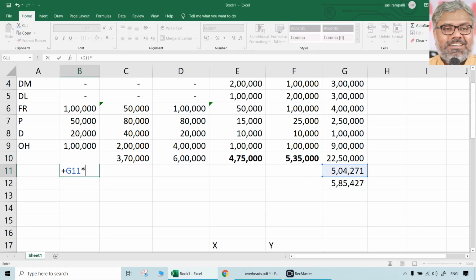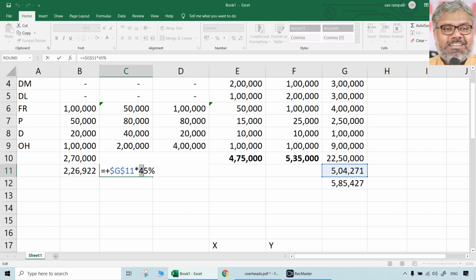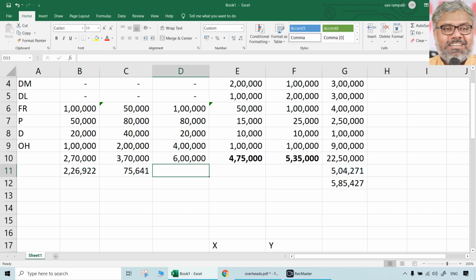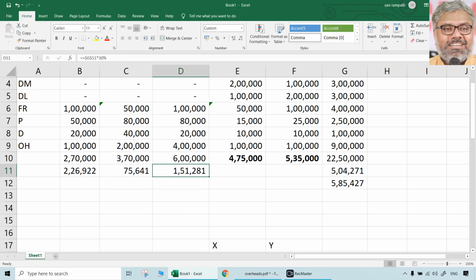So 45%, 15, and 30. Total will not match because that includes the other things also. But here 504,271 has to be apportioned in that ratio.